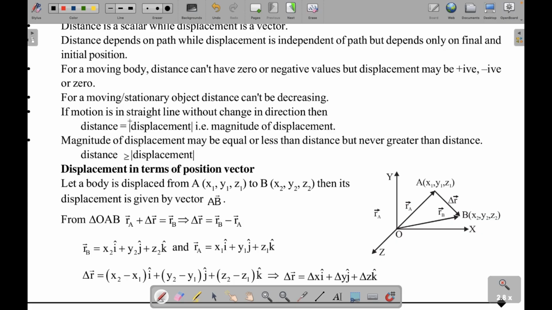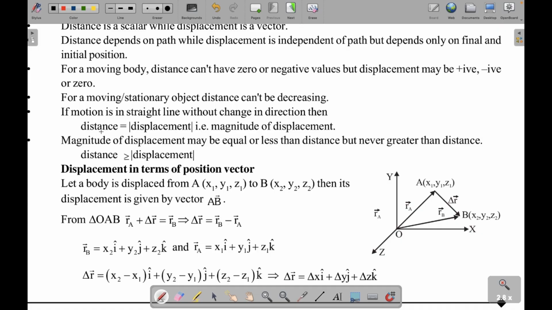So if the motion is in straight line without change in direction, then distance is equal to mod of displacement. Why? Because as you mentioned, displacement is a vector quantity, so vector quantity has magnitude as well as direction. So we are taking mod because, say, if you are moving to the left of the origin, distance is always going to be positive, displacement is negative.